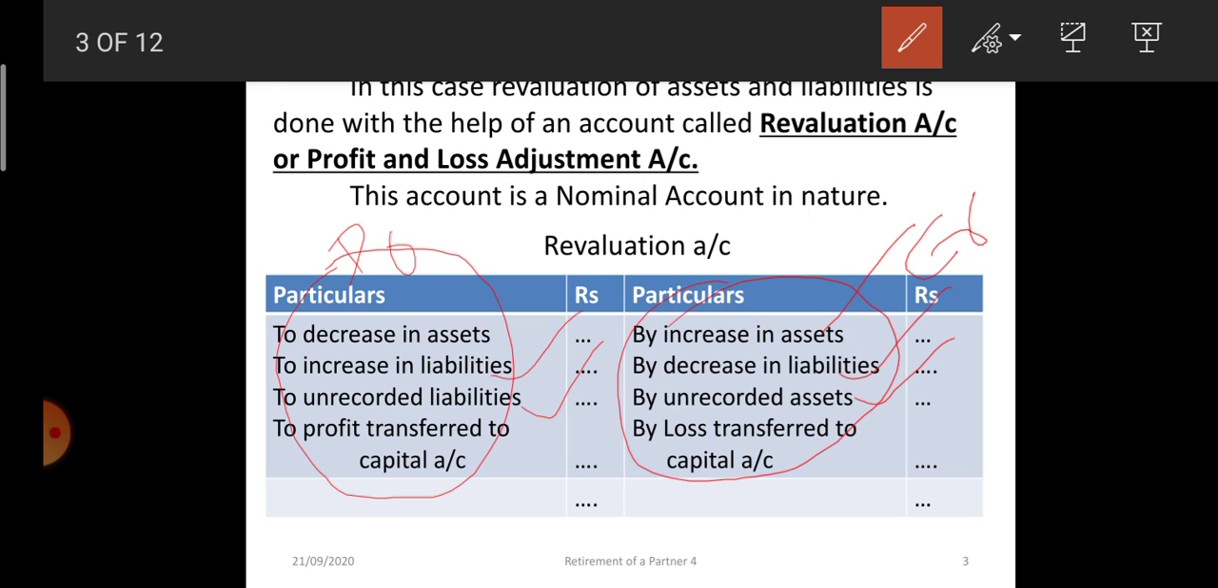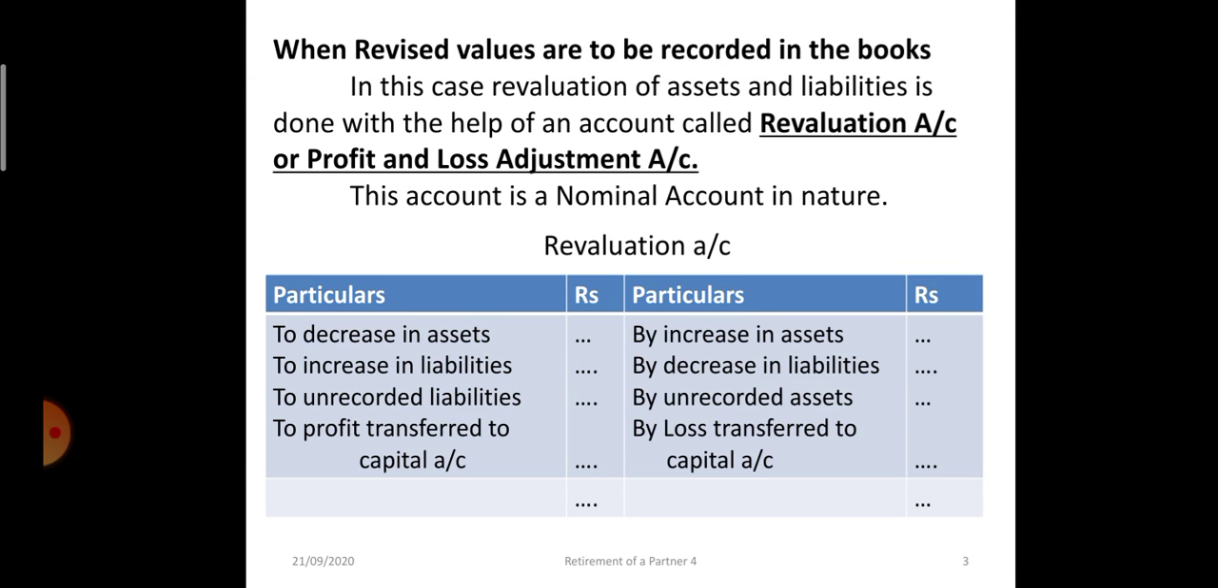The difference between the debit and credit will be either profit or loss. If credit side is more, profit is there. If debit side is more, loss is there. That profit and loss will be divided among the old partners in old ratio, including the retiring partner. I am not explaining this again, as we have already discussed in chapter 4 and 5, and we are discussing it in chapter 6 now. We have solved many questions relating to revaluation account. So I hope all of you are now well versed with this particular topic.